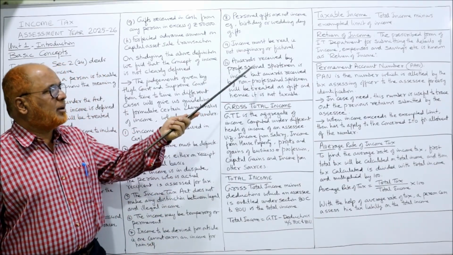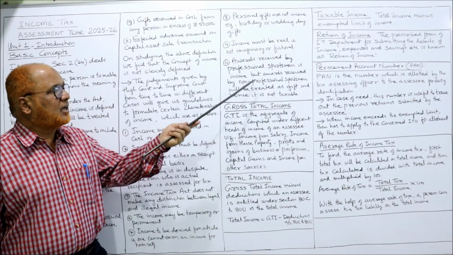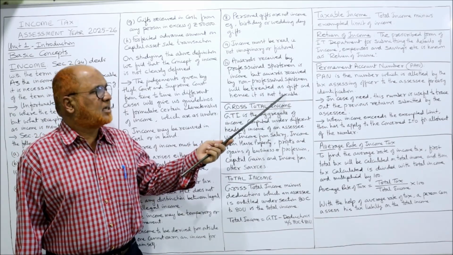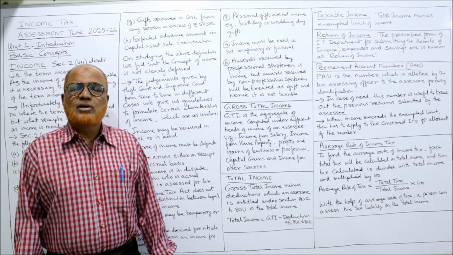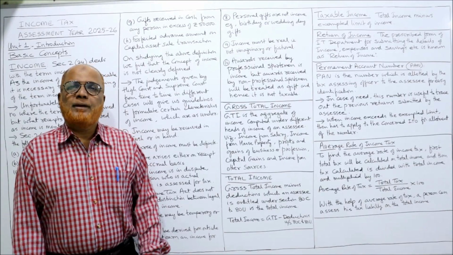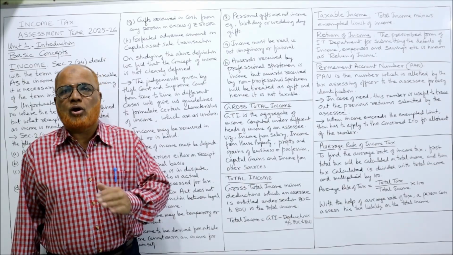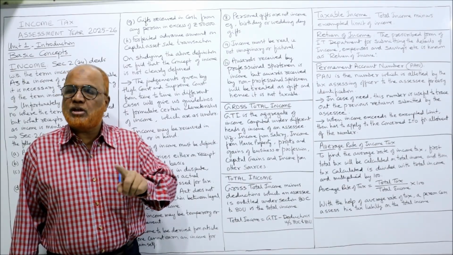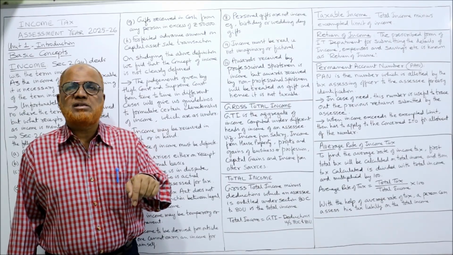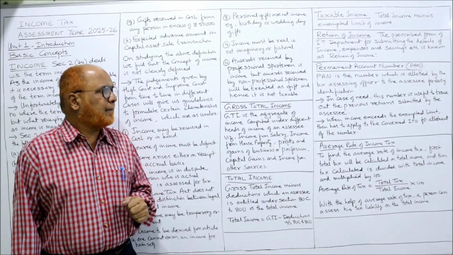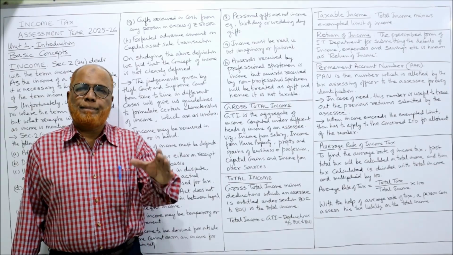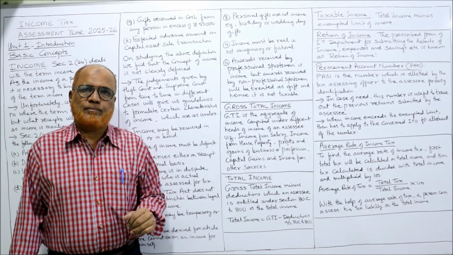Then awards received by professional sportsmen is income. But awards received by non-professional sportsmen will be treated as gift and hence not taxed. So when gifts are received, when prizes are received, we have to see whether he is a professional sportsman or non-professional. If non-professional, not an income, it's just a gift. But if professional sportsmen receive the prize, it is taxable. So these are the points to be kept in mind while deciding a receipt is income or not. That's all.